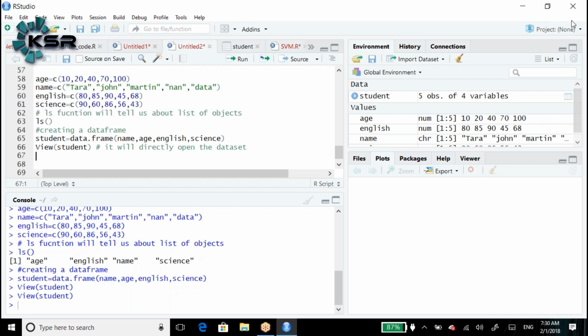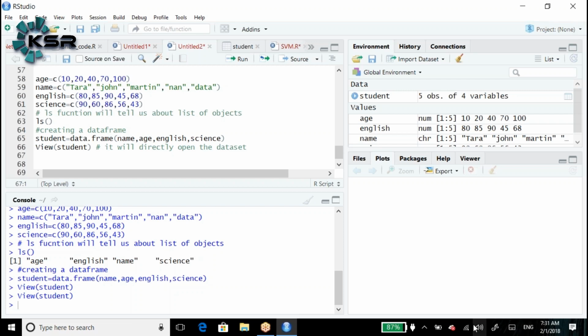Now we would like to play with the data frame. We created the table, right? What do you mean by table? What does it consist of? Observations as well as variables. That means a table consists of both rows and columns. As yesterday we looked at positions, second position, third position, the same way we would like to play with the data frame today.